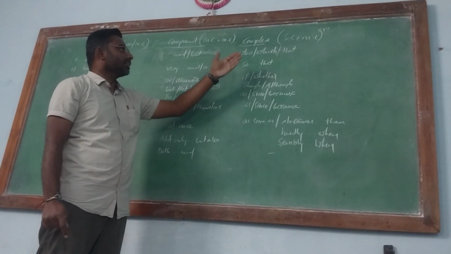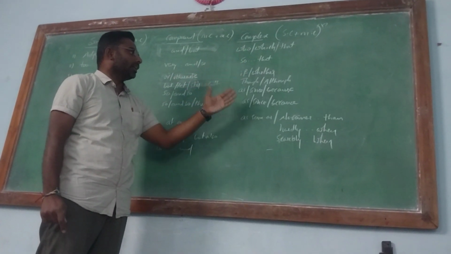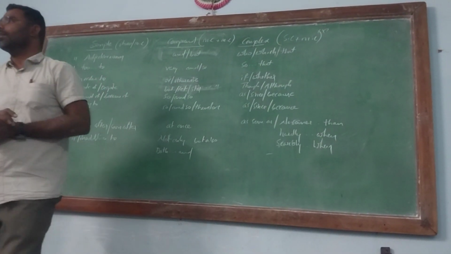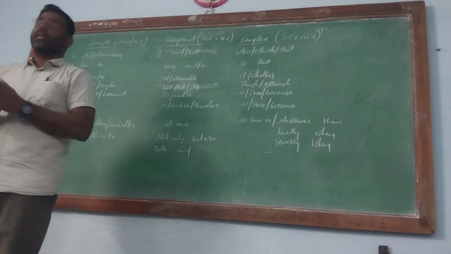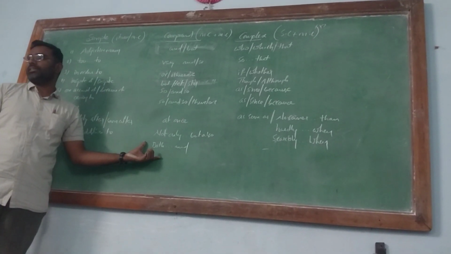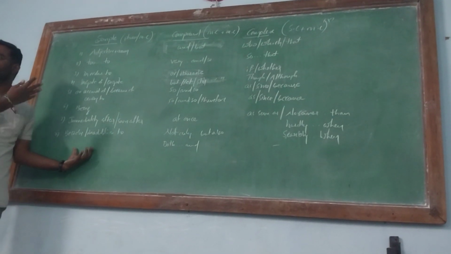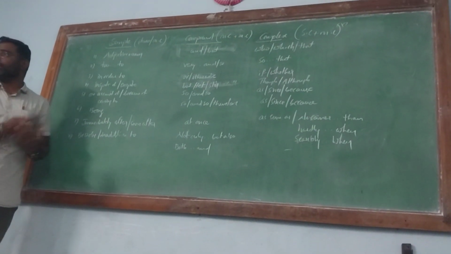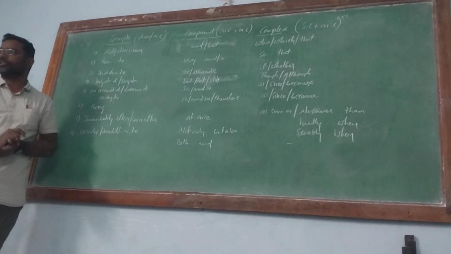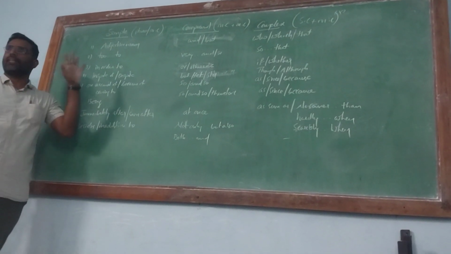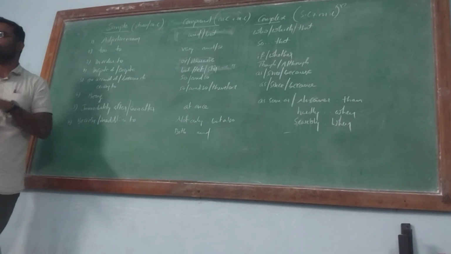Who, which, that, so that, if, whether, though, although, as, since, because, as soon as, no sooner. These words are subordinative conjunctions. These other words are phrases. Why? Because they don't have a subject and predicate. Phrasal prepositions we use to make simple sentences. Clear? The definition of simple, compound and complex sentence.